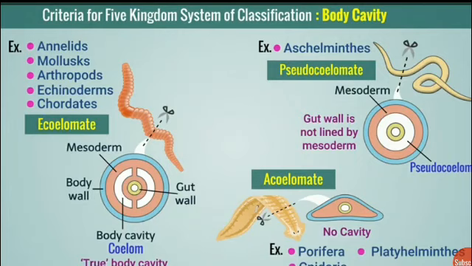The first one is eucoelomate, in which the body cavity is present. In the diagram, you can see the mesoderm, the body wall, and the gut wall. The body cavity is formed by the mesoderm or maybe by the gut wall. Next is pseudocoelomate. In this, the living organisms do not form a proper body cavity during the embryonic stage. An example is Aschelminthes. The last one is acoelomate. Here, the body cavity is totally absent. Examples are Porifera, Platyhelminthes, and Cnidaria.